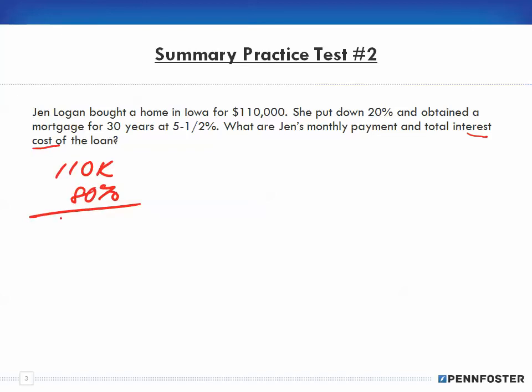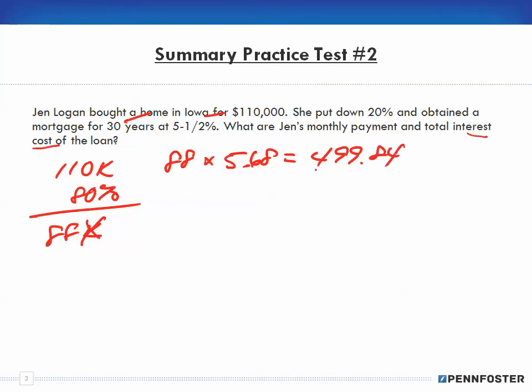In that case, that ends up being $88,000. So she's financing $88,000, and we divide by 1,000 to get 88. Then we look up on the table 30 years at 5.5%, and we have a factor of 5.68, which means her monthly payment ends up being $499.84.